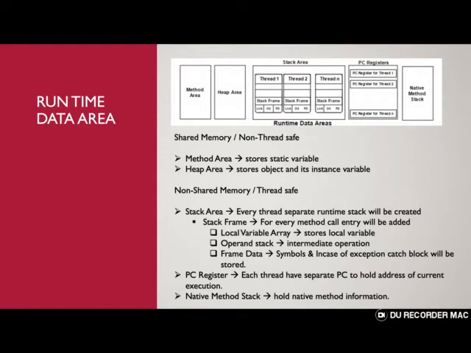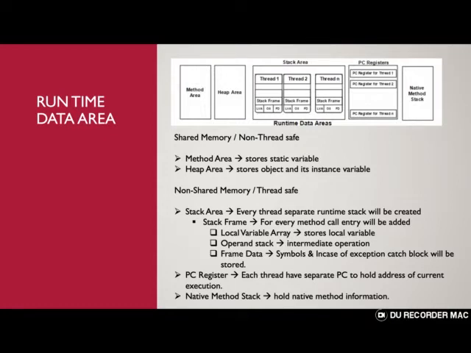For each thread we will have a separate PC register. The PC register holds the current execution. For example, if thread 1 is executing a particular line, the memory address of that current execution will be stored here, in the PC register. Once it's executed, it will ask the PC register for the next instruction which needs to be processed.